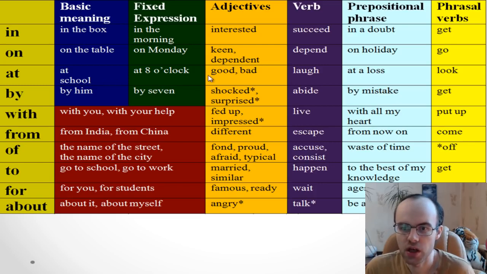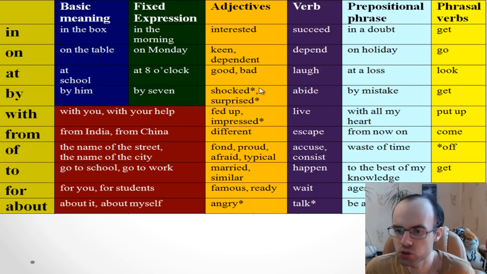Dependent on. Then, if you look at these words, good and bad at, you can say, okay, I'm good at English. It means that you know English really well, or I'm bad at maths. So you don't know maths or mathematics. By. We often use by with shocked and surprised. I'm surprised by the quality of this video, or I'm shocked by the news.